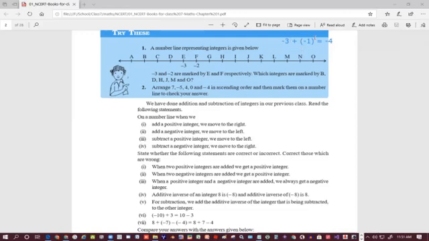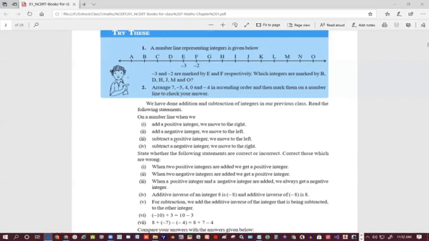So subtracting 1 from minus 3, we go 1 place left, because we are subtracting 1 from minus 3. So we reach minus 4. So minus 4 is the right answer. Subtract a positive integer, we move to the left. Subtract a negative integer, this is your point, we move to the right.